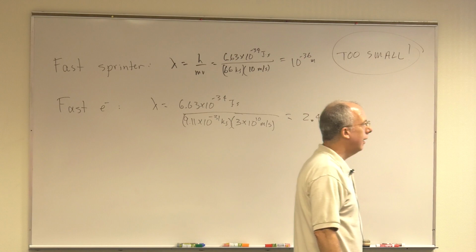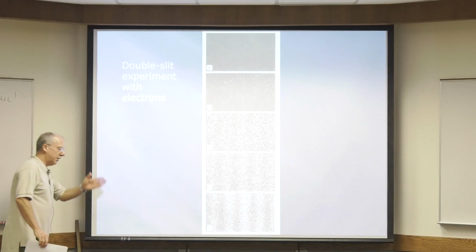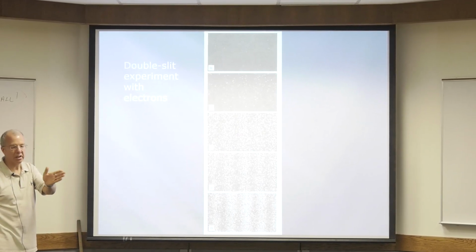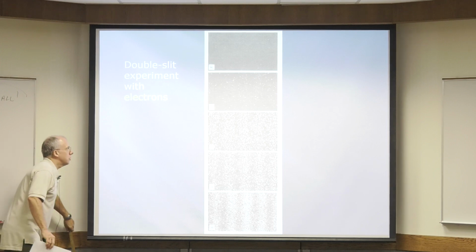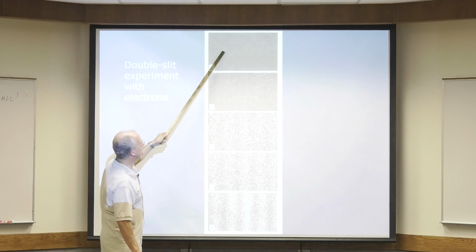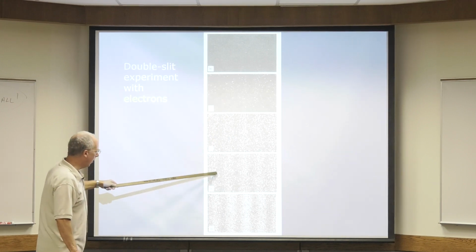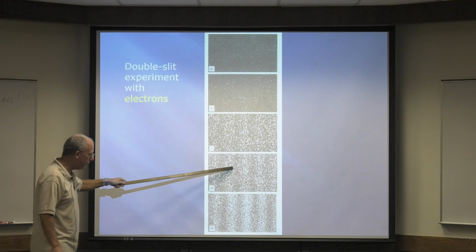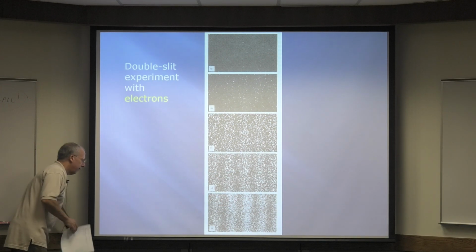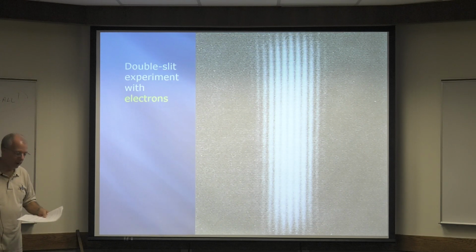So let's do that. All right, let's do a double slit experiment with electrons. And so you have a detector for the screen, and it detects the single electrons. So you start out here, you just see the little electrons, right? Then you wait a little bit longer. You wait a little bit longer. Uh-oh, what are you seeing? What's beginning to develop? You wait a little bit longer. And bingo, you get a wave interference pattern with electrons.